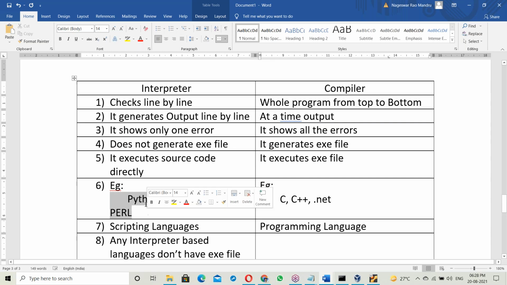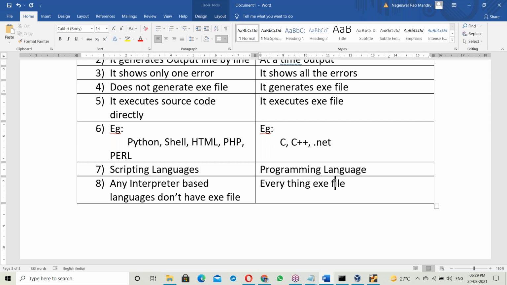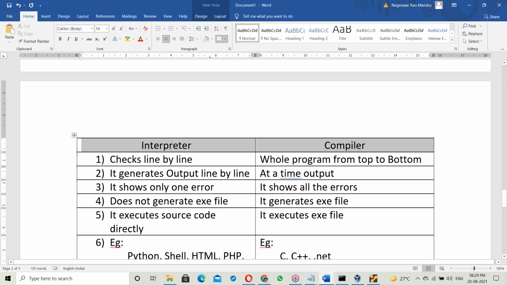See here, Python scripting, shell scripting, HTML, PHP, Perl: these are interpreter based languages, and there is no exe file concept in them. But in the case of compiler based languages, everything is an exe file. So this is the difference between interpreter and compiler.